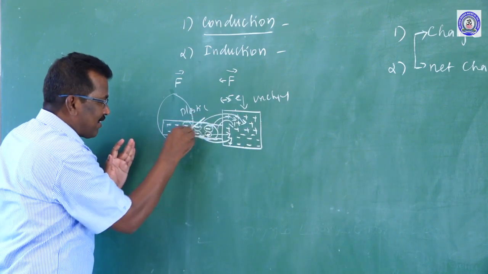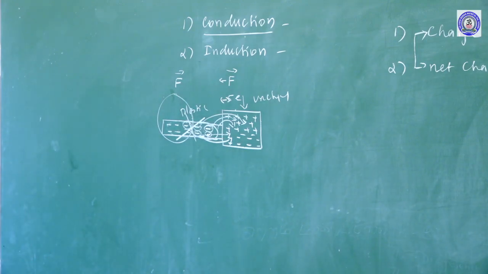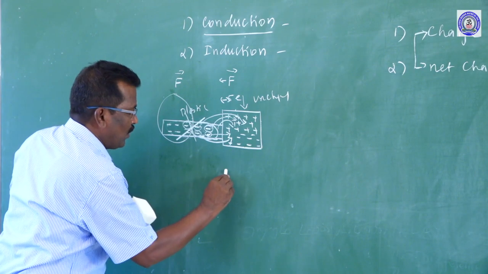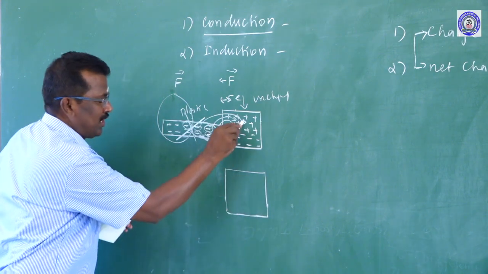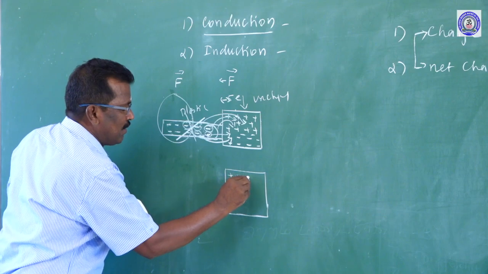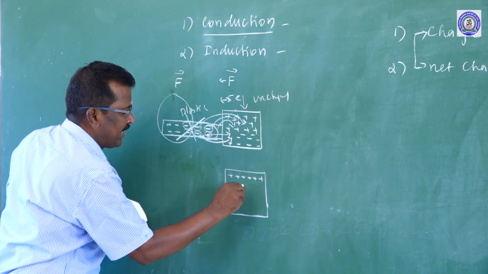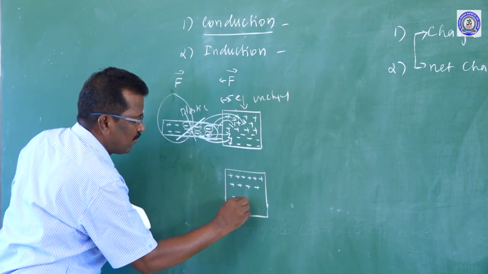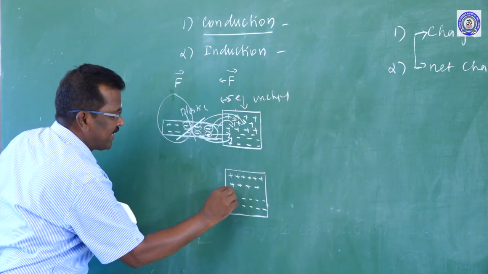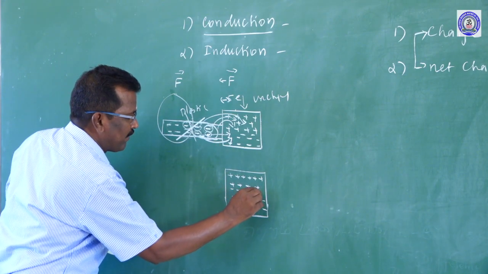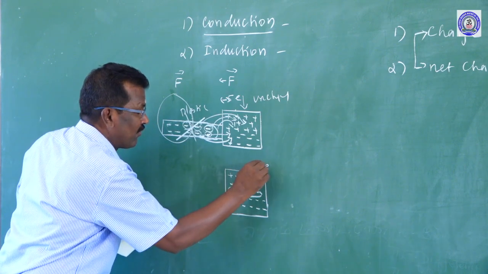Now this plastic rod has been removed. Only this conductor remains, which was already uncharged. When it is uncharged, there are 10 positive charges: 1, 2, 3, 4, 5, 6, 7, 8, 9, 10. The 5 electrons entered, 1, 2, 3, 4, 5. So there is an excess of 5 electrons.